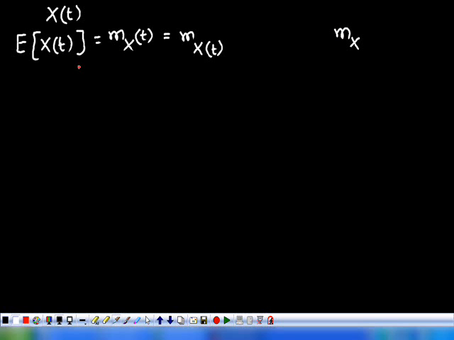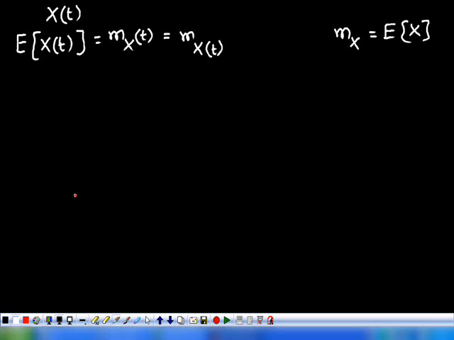Because if the time instant is changing, the values that are taken by the random variable are also changing. At t equivalent to t1, we have the random variable X(t1). It has one mean value. At t equivalent to t2, the random variable is X(t2). In that case, the mean value may be different from the first mean value. So that's why we represent that as m_X(t). Expectation of X(t), the definition is the same again. In the case of a random variable, we define it as expectation of X. So the random variable X here, X(t) is a random process.